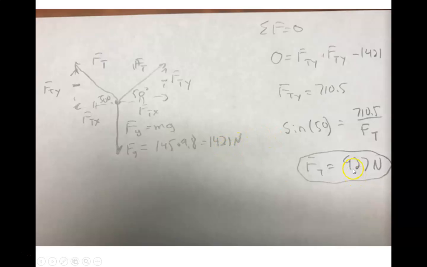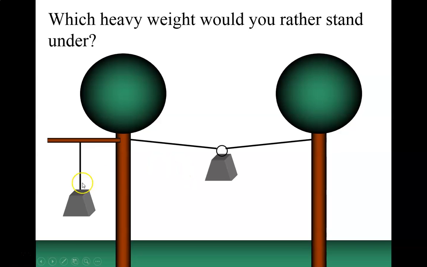So that's that, which is definitely over. Adding these two will be 1800, which is over the 1400 that would be required if they were straight. The 1410, I'm sorry, the 710.5 if the chains were straight. Okay, so which one of these is more likely to bend, or more likely to break? The cable with the single cable, or the one with the double cable that's spread really, really far?